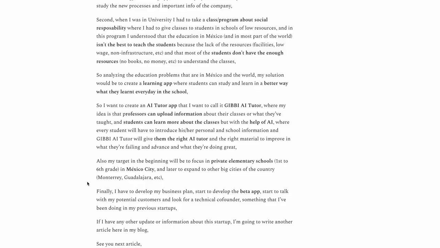The idea of this app, GIBBI AI Tutor, is that the professor can upload information about their classes or what they have taught, and students can learn more about the classes with the help of AI. Every student will introduce their personal and school information, and GIBBI AI Tutor will give them the right AI tutor and the right material to improve in what they are failing or to advance in what they're doing. As I told you, my target is private elementary schools, first to sixth grade, in Mexico City, and later Monterrey, Guadalajara, etc.